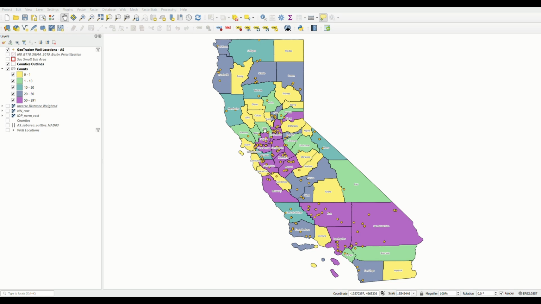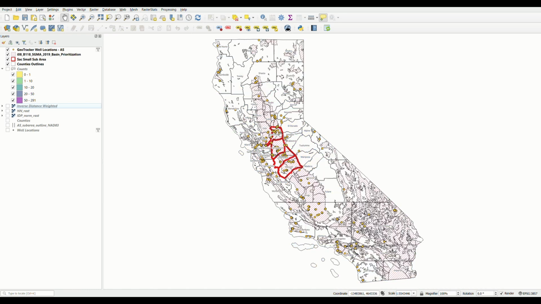Here you can see a plotting of the wells across the state of California that have arsenic data, and the color coding indicates the number of wells per county. We identified an area within the Central Valley of California, a four-county area of Sacramento, San Joaquin, Stanislaus, and Merced, that had a high number of wells that would be useful for this data analysis. Those four counties are located within the Sacramento and San Joaquin Sigma Basin and should have similar hydrologic and petrogenic properties, meaning that shallow arsenic should be similar in distribution.